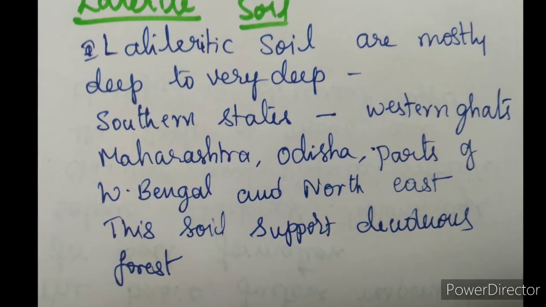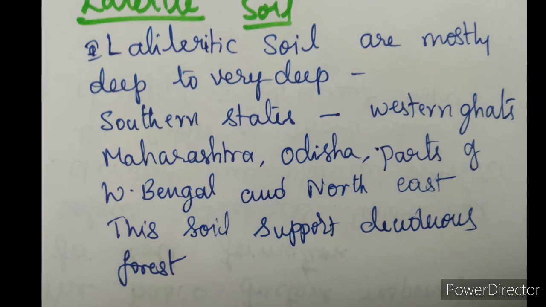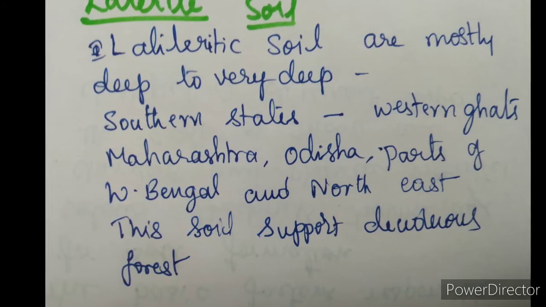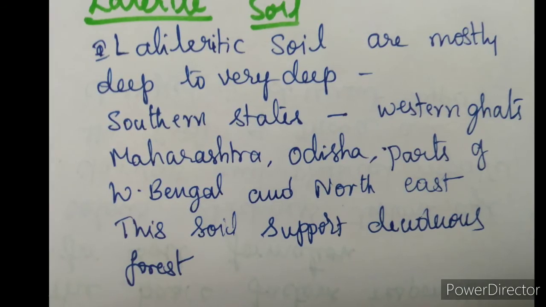And laterite soils are mostly deep to very deep. So we can see this type of soil in the southern states, Western Ghats regions of Maharashtra, Odisha and some parts of West Bengal and the northeast regions.